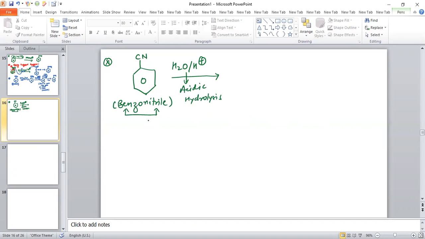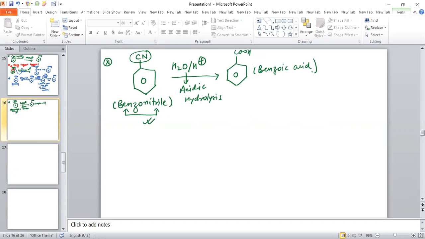So acidic hydrolysis of benzonitrile will convert this CN group into benzoic acid. In this way also we can prepare benzoic acid.